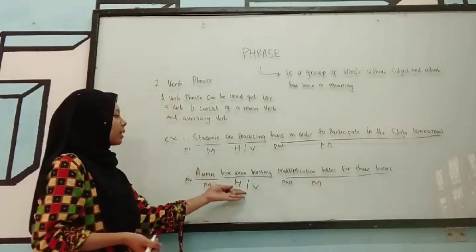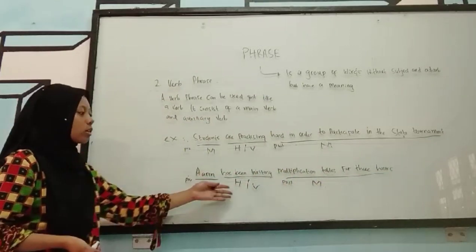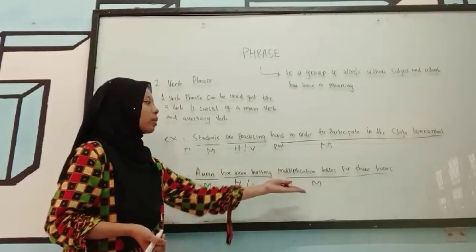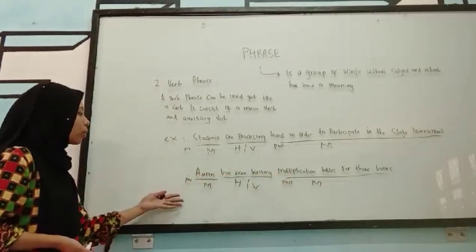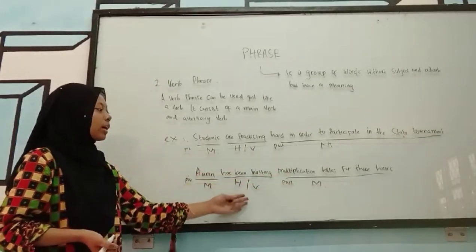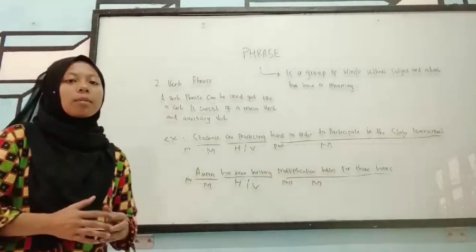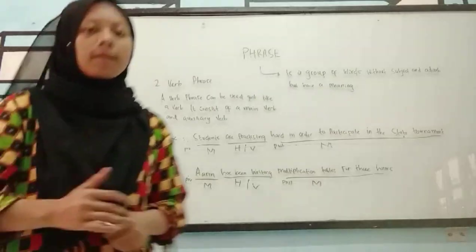So has been writing is the verb, and Aaron and multiplication tables for 3 hours are modifiers of has been writing.